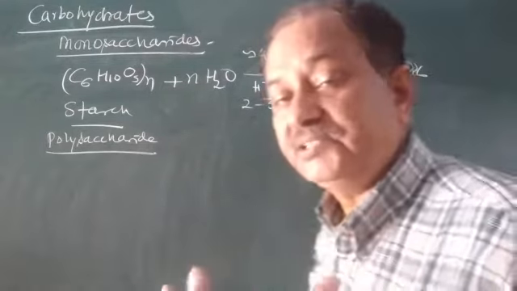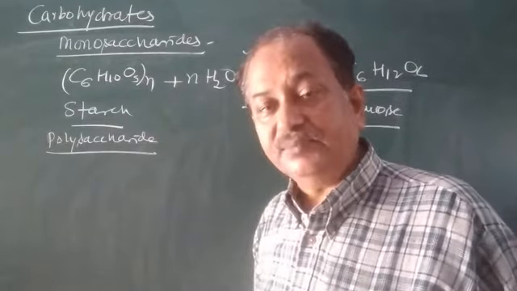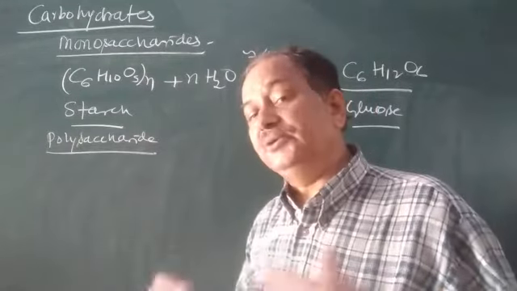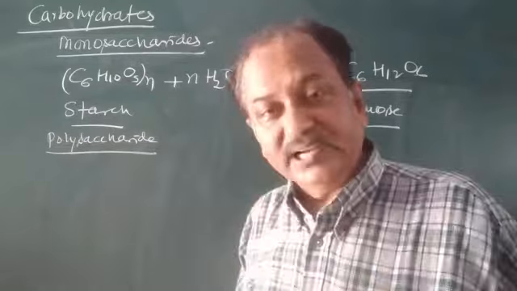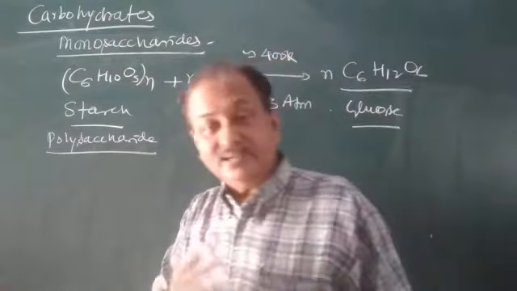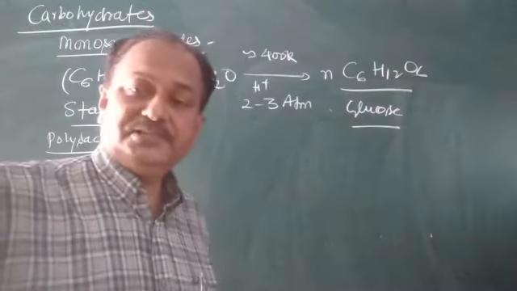So these are the 2 methods to prepare monosaccharides, one from disaccharide by hydrolysis and another from starch. This is the commercial method, and maize and sweet potato are the sources to prepare glucose. Glucose is prepared on commercial scale by this method.